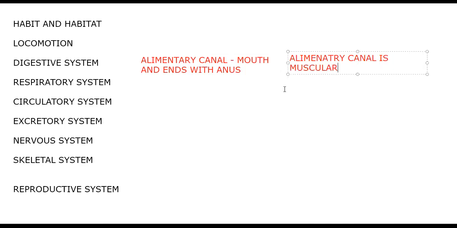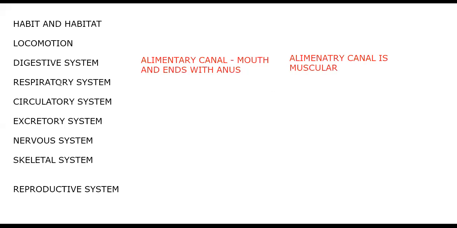During embryonic development, mesoderm reaches the body and the alimentary canal side also, as we discussed in the coelom. So simply answer: they are true coelomate, that's why their alimentary canal is muscular. The well-defined alimentary canal is present.